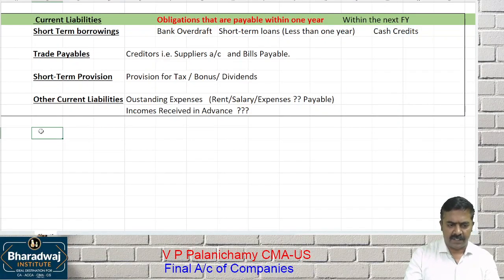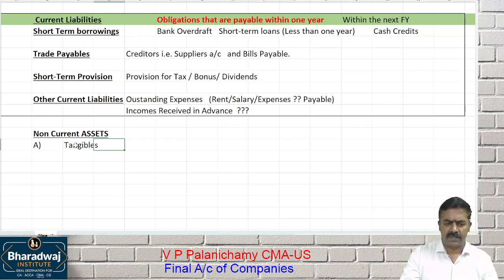Now coming to the asset side, what is the first one? Non-current assets. Under non-current assets, what is the first one? Property, plant and equipment, tangible assets.